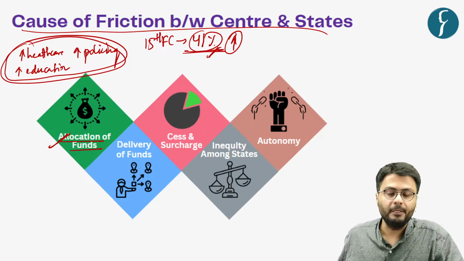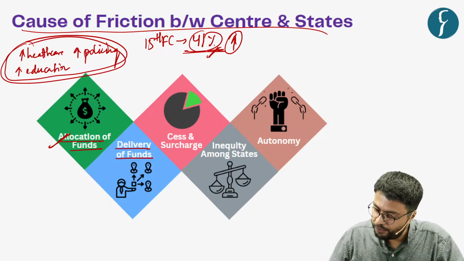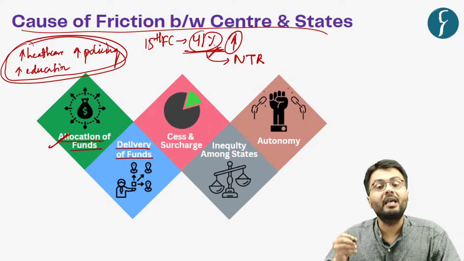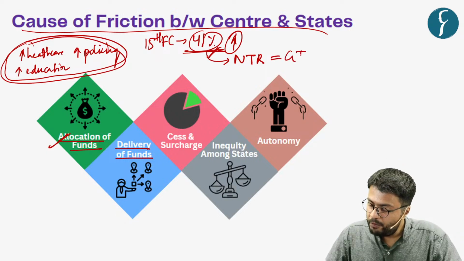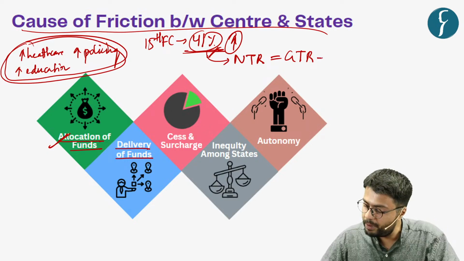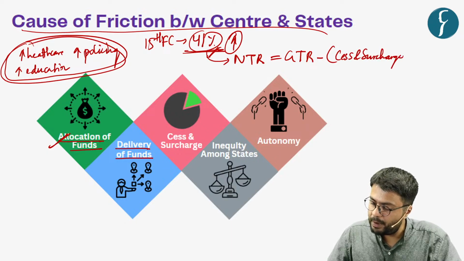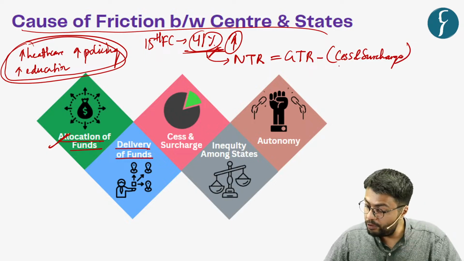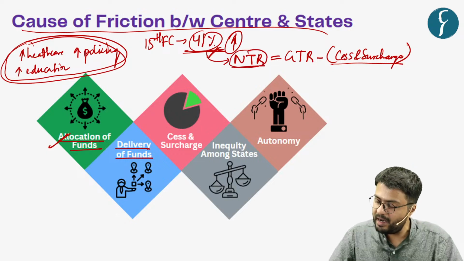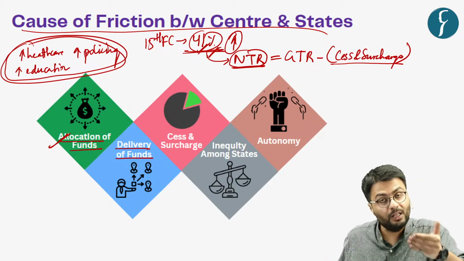So this is the issue related to increased allocation of funds, that the state governments are demanding more funds from the union government. Also, there is a concern related to delivery of funds, because this 41% of funds is given based on net tax revenue, which is calculated by the Finance Commission, which is the difference between gross tax revenue, that is all the taxes which are collected by the union government, and the amount of cess and surcharge which is collected by the union government. When you reduce the cess and surcharge, you eventually get the net tax revenue, and 41% of this revenue is shared with the state governments.